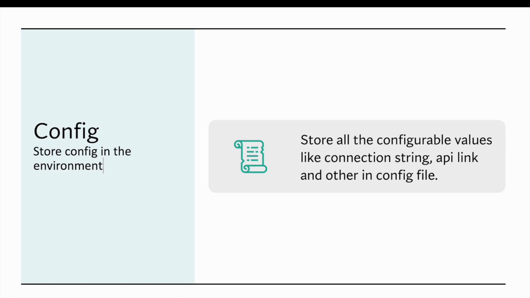Config: any information which would change, or which is outside of your process or application, should be kept in configuration. Similarly, if you have an activity where you have to store information, you should put it into a backend. However, there are two parts when you talk about configuration, and we will cover backend services in the further points. But if you have configuration such as a connection string for a database, or any third-party API which you have to configure, you should not write it in the code. It should be put in the config file.